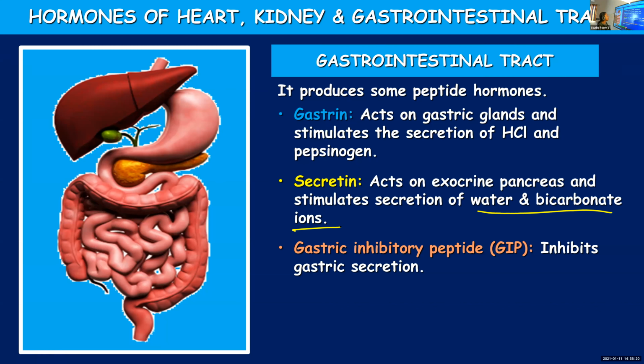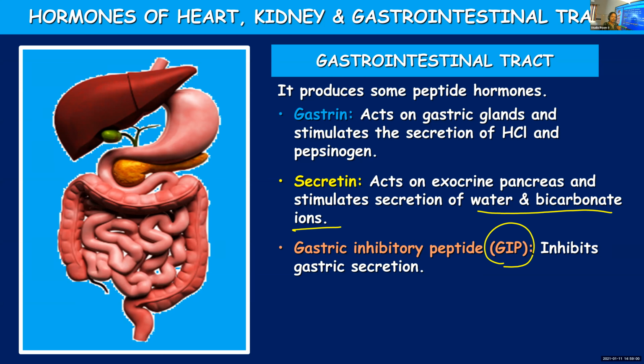Gastric inhibitory peptide, or GIP. As the name suggests, it will inhibit secretion of gastric juices. Gastric secretion will be inhibited by this particular hormone, GIP or gastric inhibitory peptide. But as per the recent studies, scientists say that rather than inhibiting gastric secretion, its role is to stimulate the secretion of insulin. So in your textbook, what is mentioned, you need to learn that.